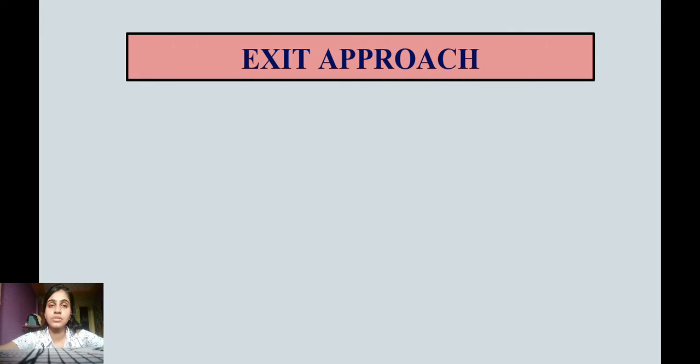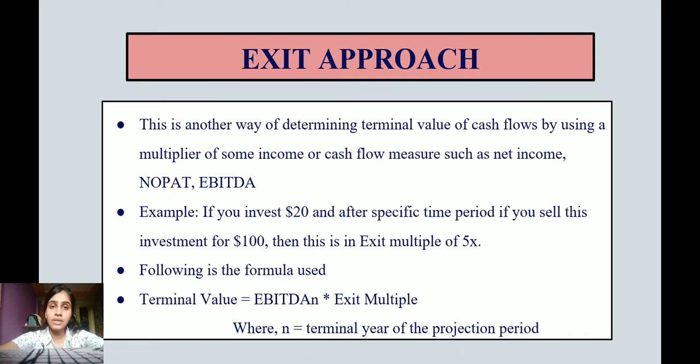Exit approach. This approach is another way of determining terminal value of cash flows by using a multiplier of some income or cash flow measure such as net income, NOPAT, EBITDA. So an example is, if you invest $20 and after a specific period of time you sell this investment for $100, then this is the exit multiple of 5 times.